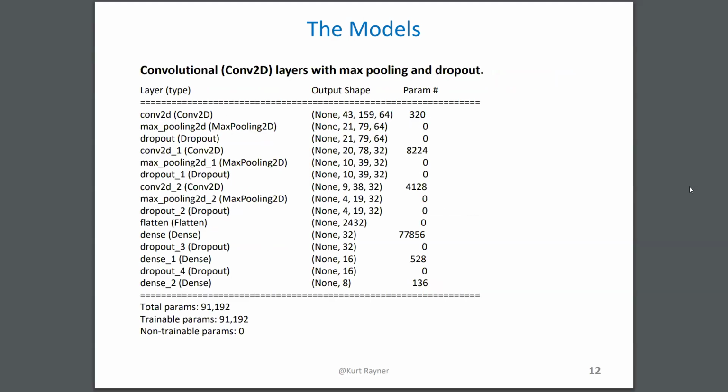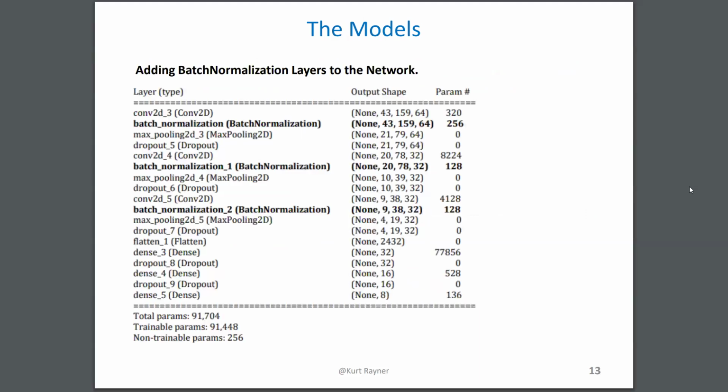The first model looks like this. You can see, again, it's Conv2D layers, followed by max pooling and dropout, and then by flattening and dropout is on those as well, on the dense layers. The second model adds just these 3 layers for batch normalization.